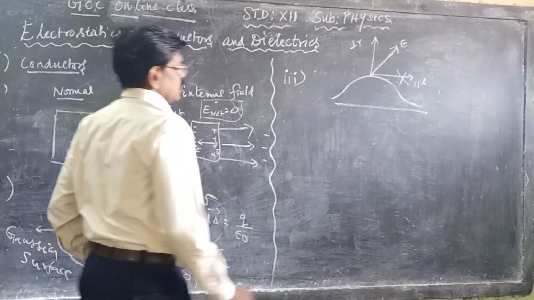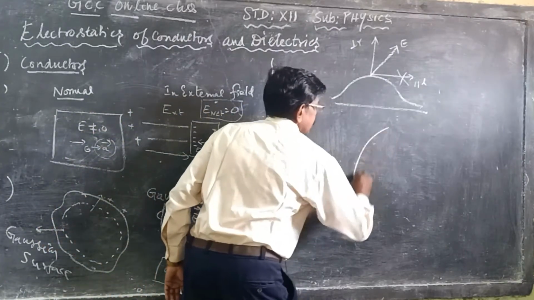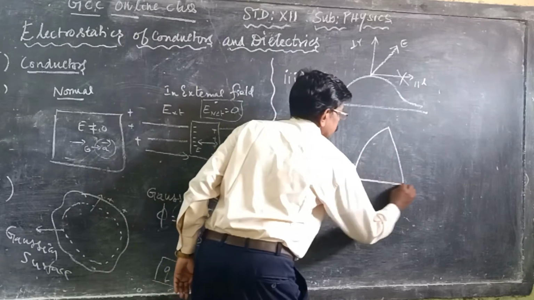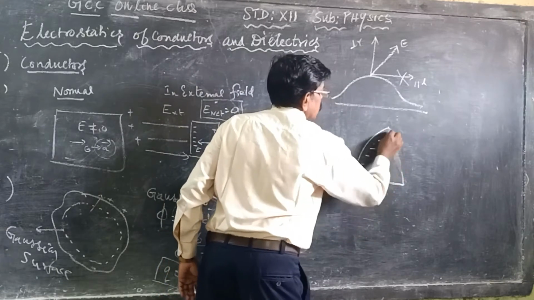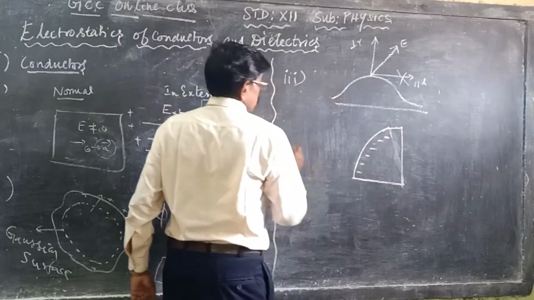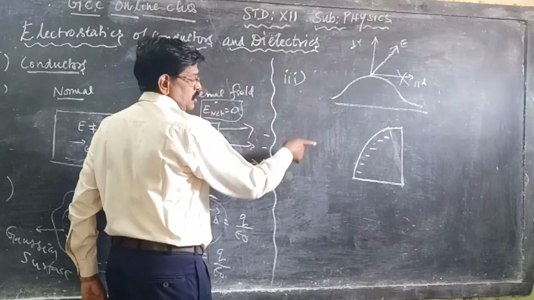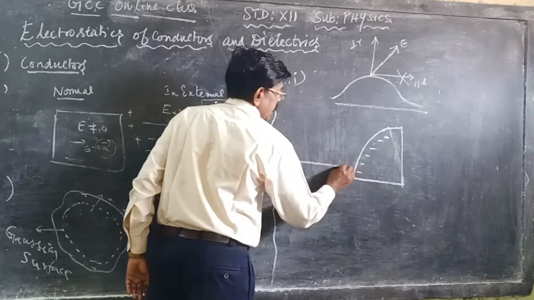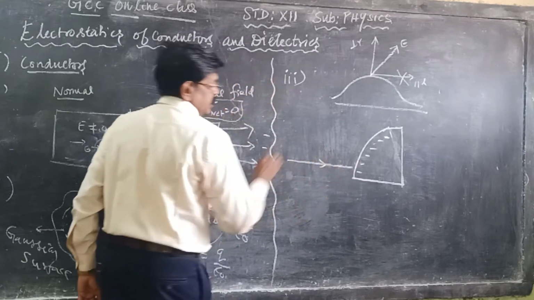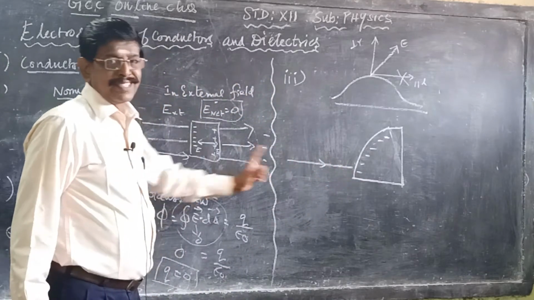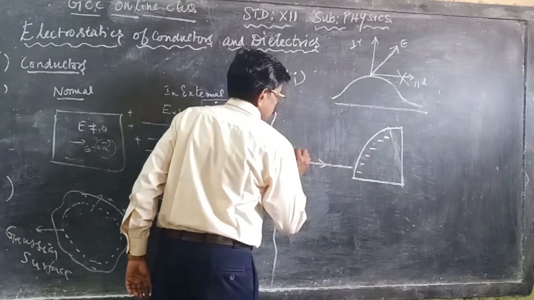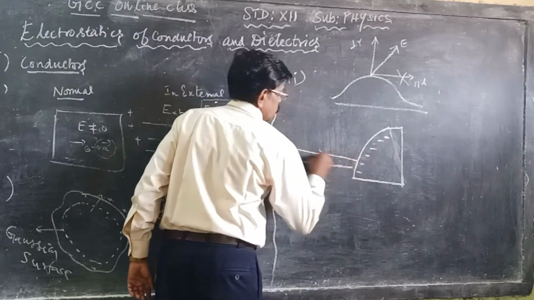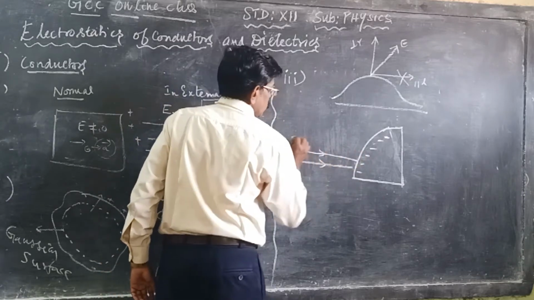Suppose you assume the conductor like this. See, some charges are there. Since it is a minus charge, the electric field will move towards the negative charge, like this. That already we have seen. For this charge also, 90 degree. What about this charge?